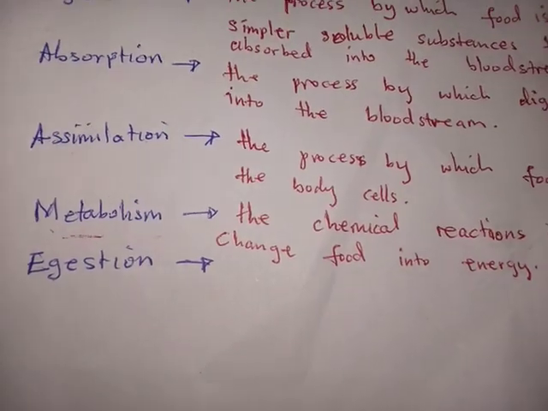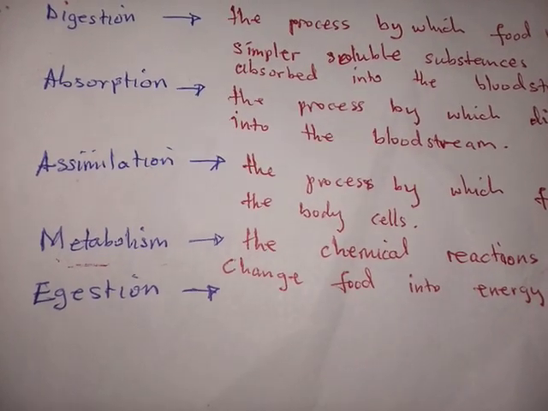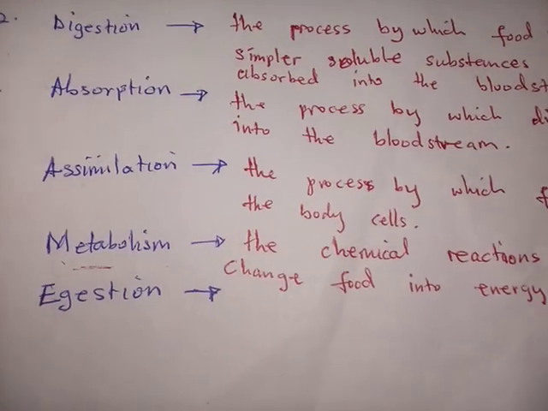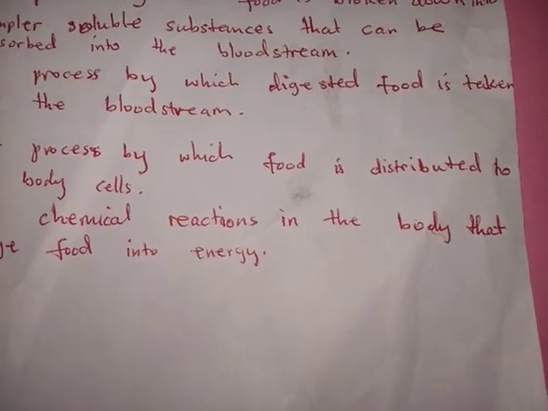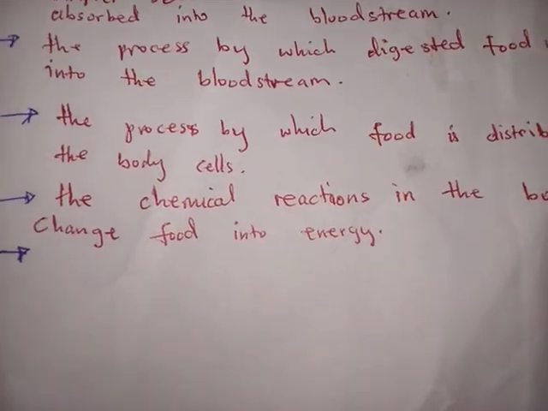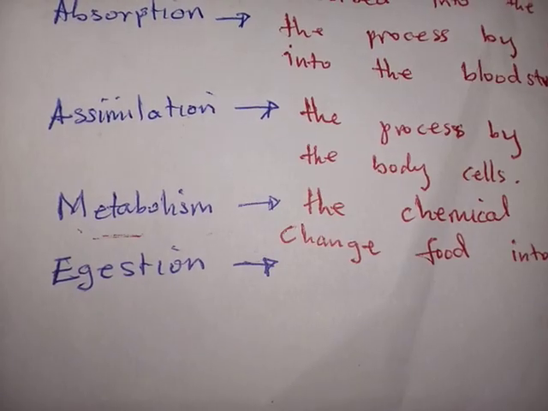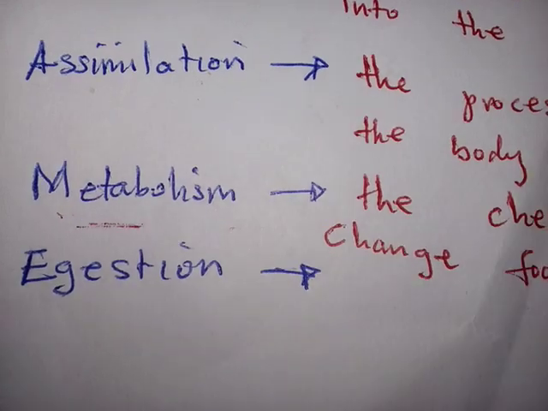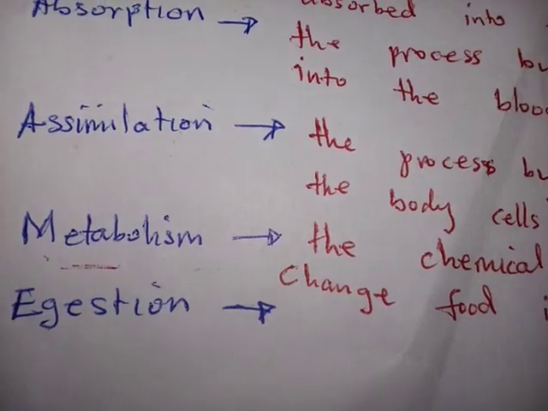It is the process by which oxygen combines with the food to produce energy, and this process takes place in the body cells. So this process is under the chemical reactions that take place in our bodies. So simply, that is what we call metabolism.